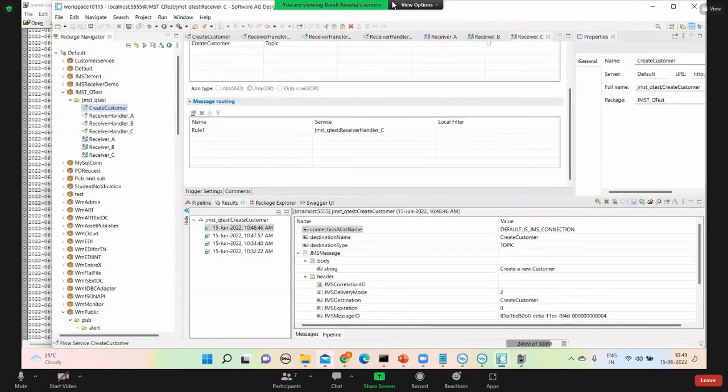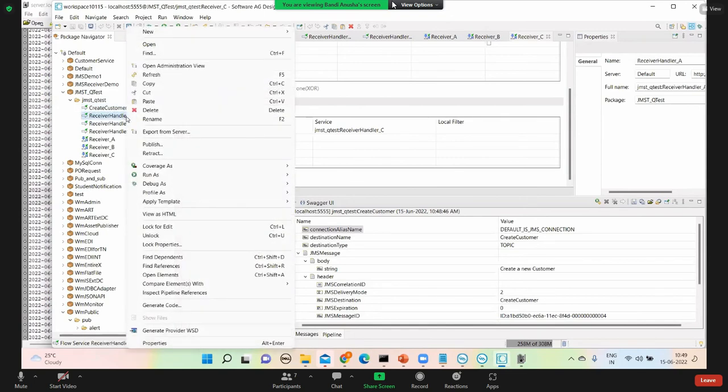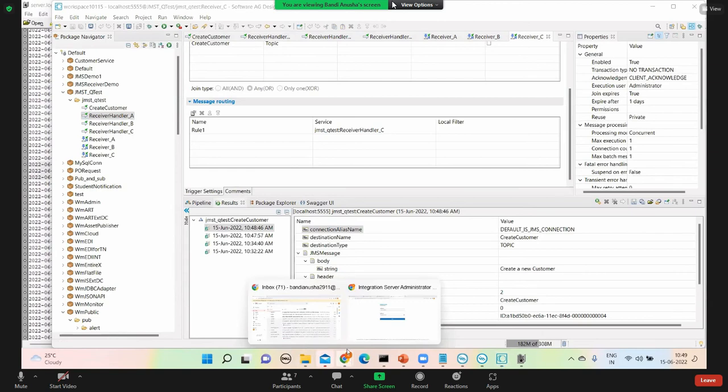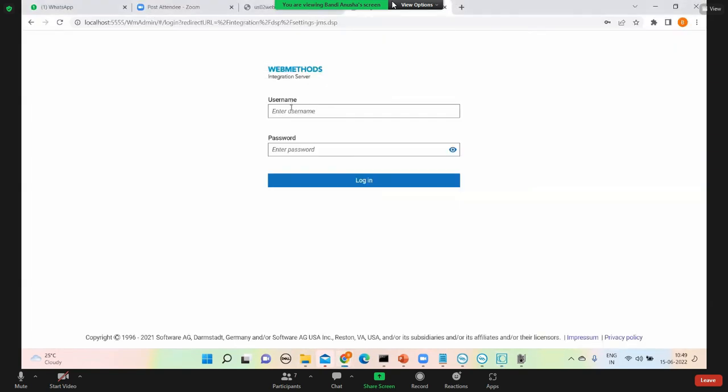Now, let's say I want to create a durable subscriber, but is there a way I can disable my receiver? Is there a way to disable? Okay, I can go to my integration server. Let's see how I can disable that receiver. Can you type the password, Anisha?